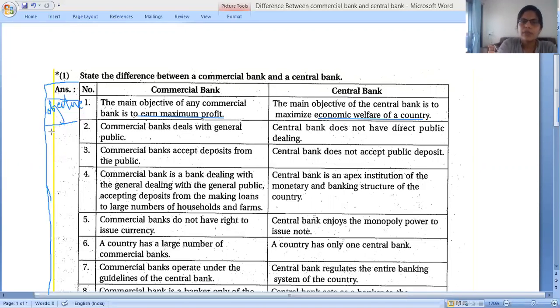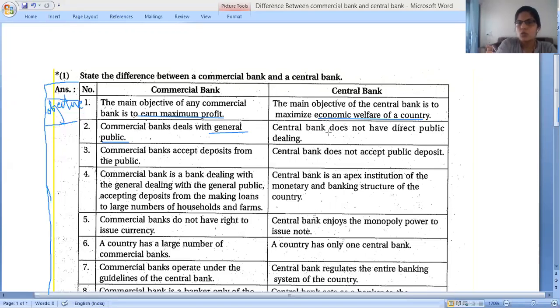Next, the second point we have to write here: commercial bank deals with the general public. What do we have to write? Deals. It is our second point. So commercial bank deals with the general public. Because whenever we deposit our surplus amount, where can we deposit? Can we deposit in the central bank? No, we can deposit only in the commercial bank. So commercial bank deals with the general person or general public.